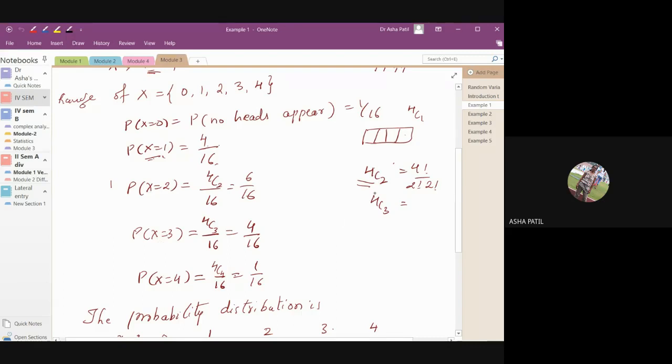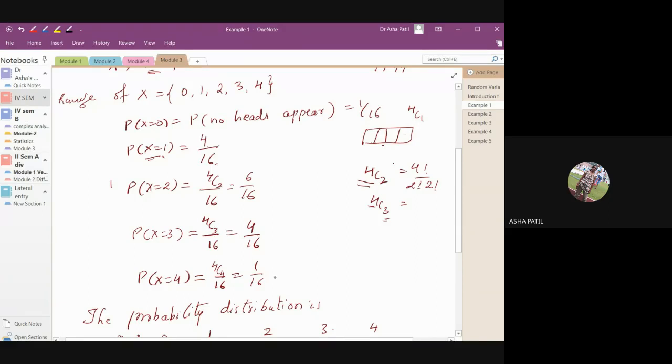Now when x is 3, out of 4, you want any 3 places to be head, so different combinations you are going for. So it is 4C3 again. Out of 4, you are selecting 3 places for your head. That can be done in 4C3 ways. And the last one, all 4 should be head. There will be only one possibility, or you can say it is 4C4. So you'll get 1 by 16.